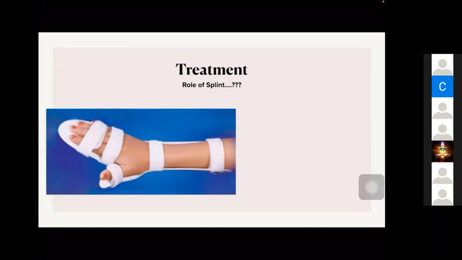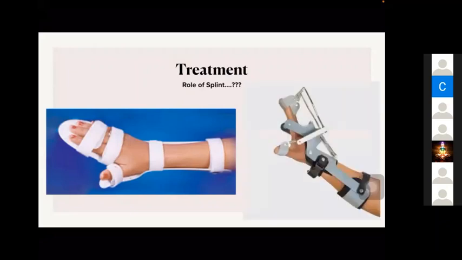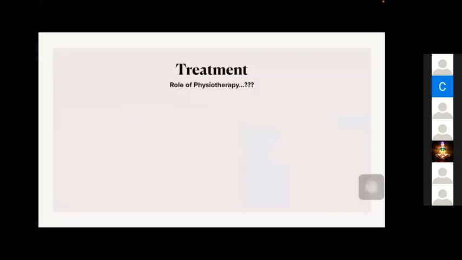Imagine the wrist is kept in a flexed position for a long period. The extensor tendons will be excessively stretched. So to avoid excessive stretching of the extensor tendons, we keep the wrist in an extended position. That is another use of this splint. If we keep the wrist in a flexed attitude for a long period, the extensor tendons will be excessively stretched and lose their stretchability. So this is a dynamic type of Cock-up splint, and the first one is a static type.